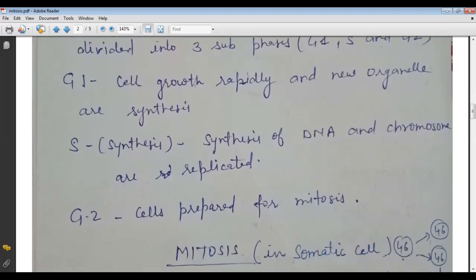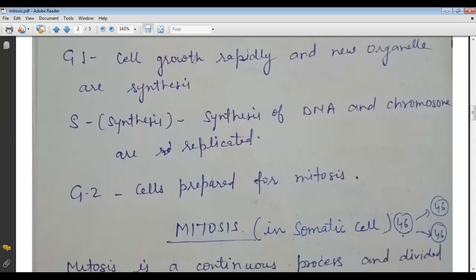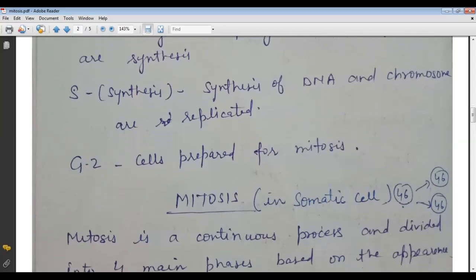First of all, come to the G1. G1 means the cell grows rapidly and new organelles are synthesized. Okay, तो वो पहले अपना ग्रोथ करेगी और अपने जो सेल ऑर्गन्स हैं उनको बनाएगी. Next, synthesis. In the synthesis phase, DNA is synthesized and chromosomes are replicated, because all the genetic information is found in the DNA. वो खुद replicate करना शुरू करेगा. Now the G2. G2 means the cell is prepared for mitosis.